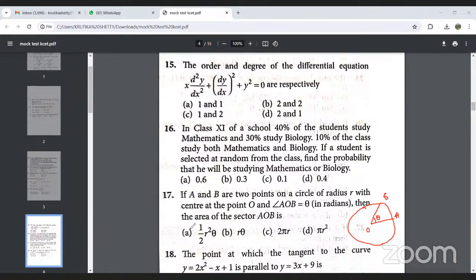we know the direct formula, it is half r square theta. So half r square theta is the formula for area of sector, and L is equal to r theta, which is the length of the arc. So this is for the length of the arc, and this is for the area of sector, half r square theta. So option A will be the right answer. Okay, this is the question.